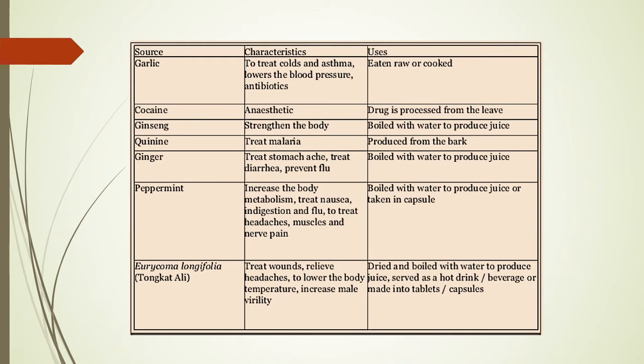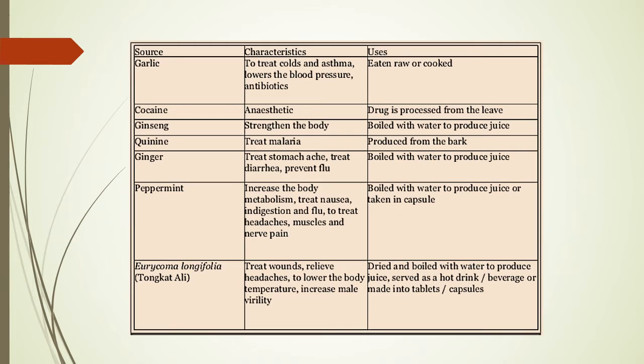Okay, so the sources, the types of things used in traditional medicine, first is garlic. We believe that garlic treats cold and asthma, lowers blood pressure, and also acts as an antibiotic. How is it used in traditional medicine? We just eat it raw or cook it. Okay, cocaine is an anesthetic. This drug is produced from the leaf. So actually this is a type of drug.